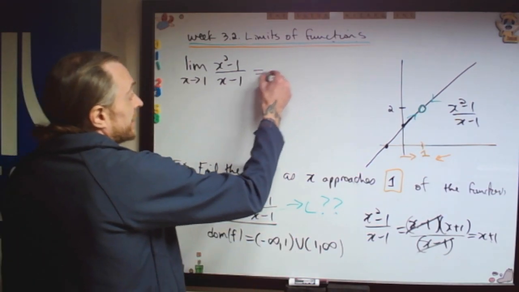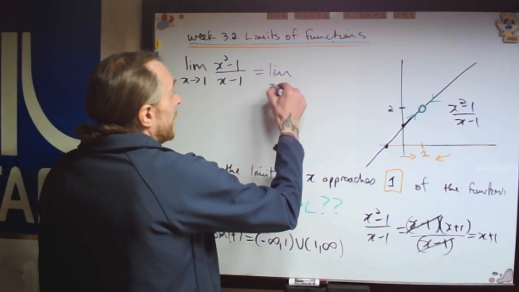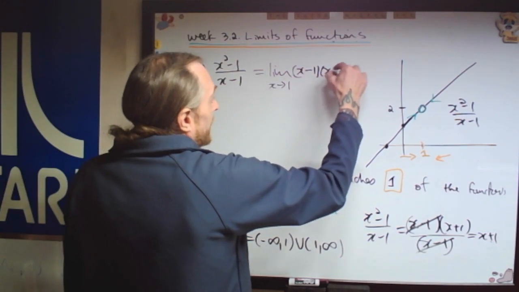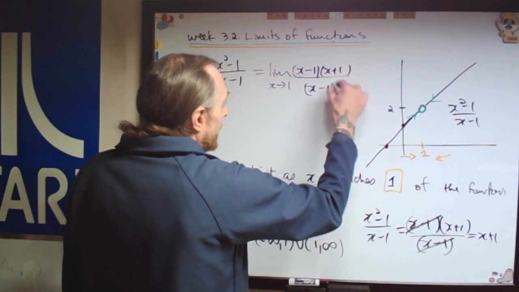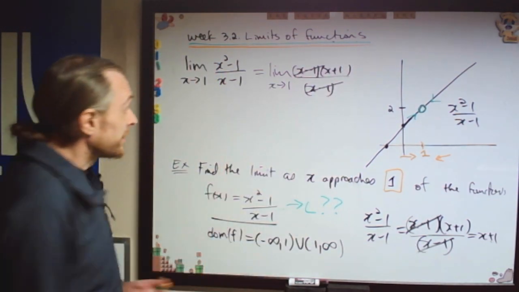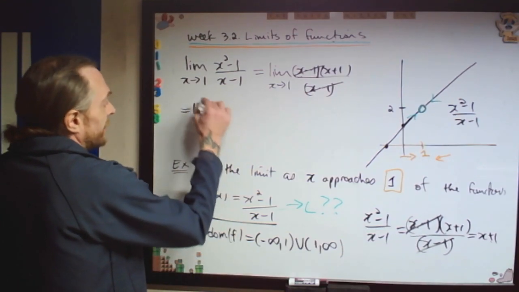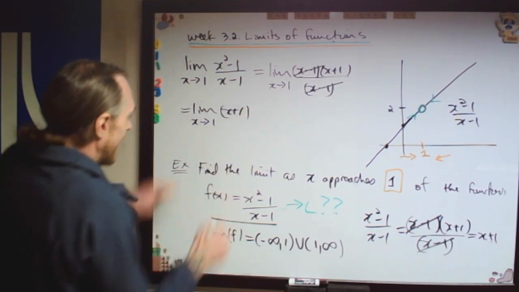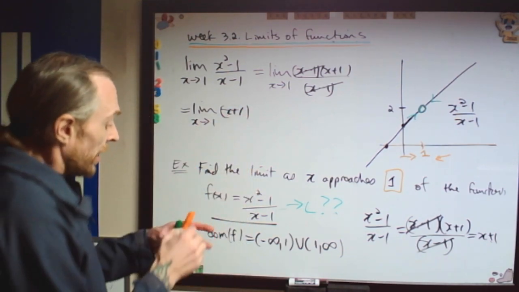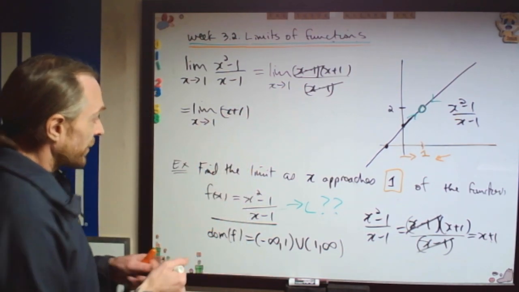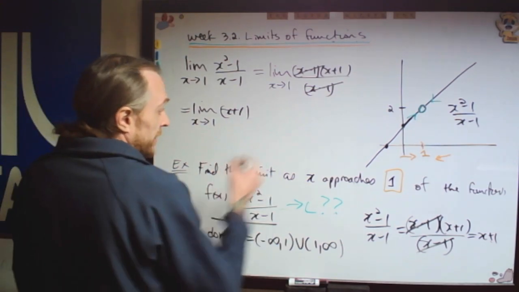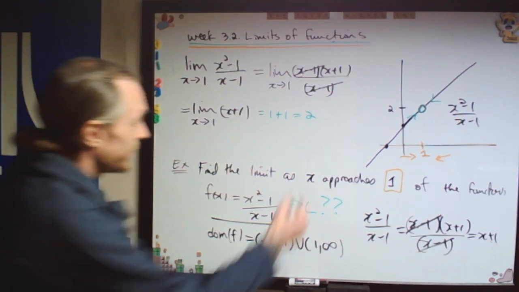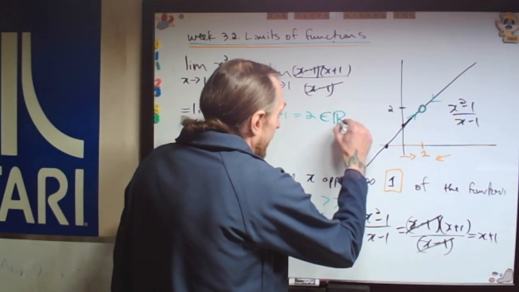So this one will say this is equal to the limit as x approaches 1 of, I do the same algebra, x minus 1 times x plus 1 over x minus 1. That algebra cleverly is going to get rid of the discontinuity. I write it out, and yes, you have to write the whole limit every time. You can't simplify. So this is x plus 1. Now I check where I'm going, 1. Is there a problem? No. So I can just evaluate the function at that value. This will now be equal to 1 plus 1, which is 2. So the limit, which is the number L, is in R.